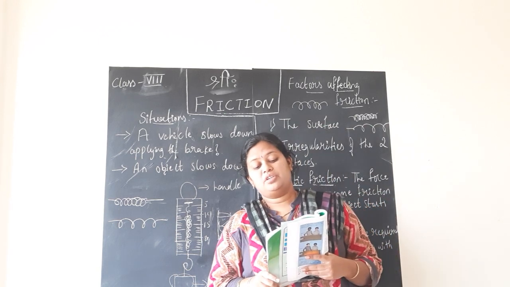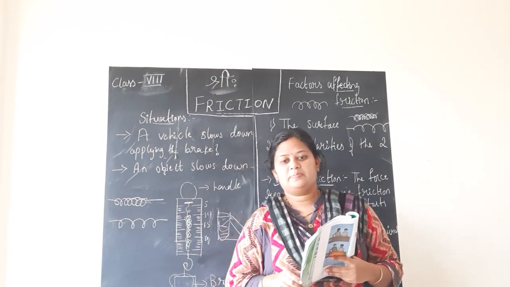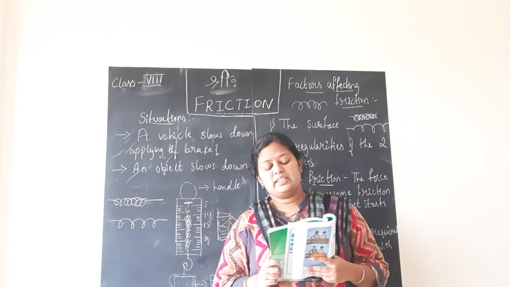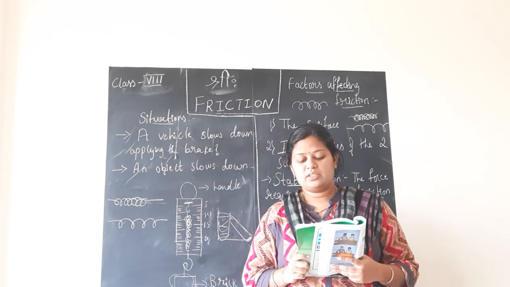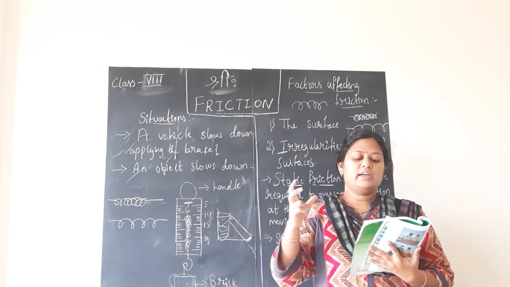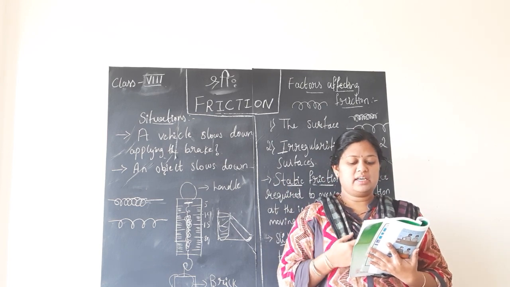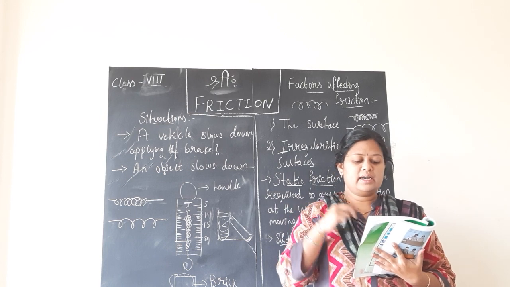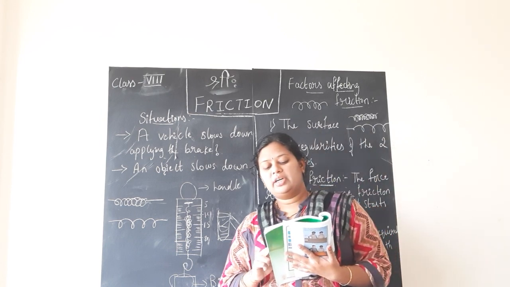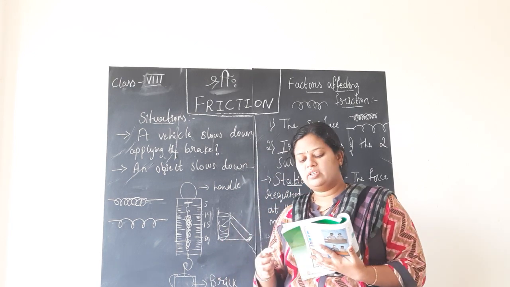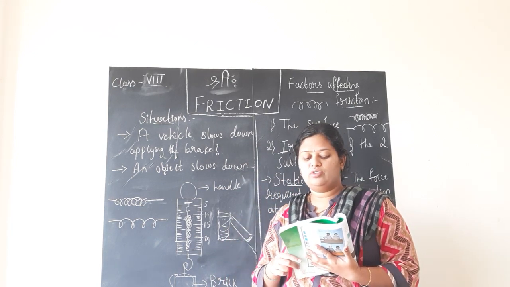Next is friction, a necessary evil. Recall now some of your experiences. Is it easier to hold an earthen pot, that is kulhar, or a glass tumbler? Suppose the outer surface of the tumbler is greasy or has a thin layer of cooking oil on it. Would it become easier or more difficult to hold it? Just think, would it be possible to hold the glass at all if there is no friction?